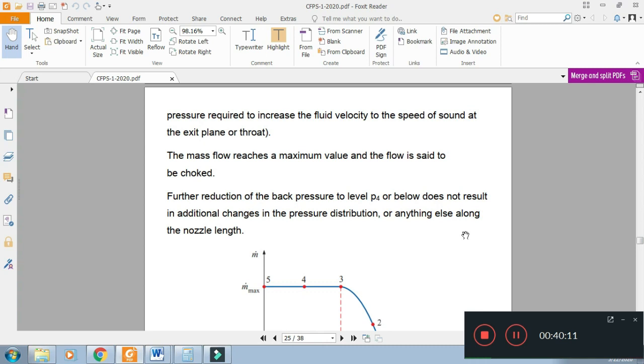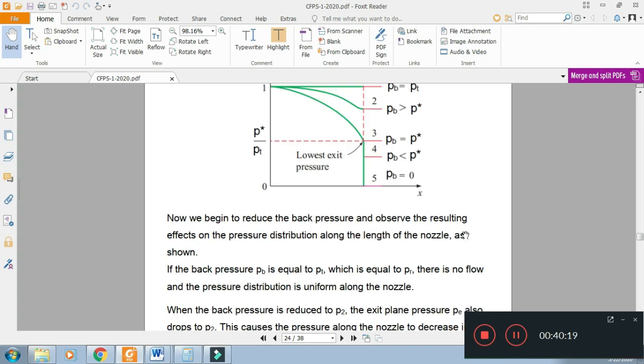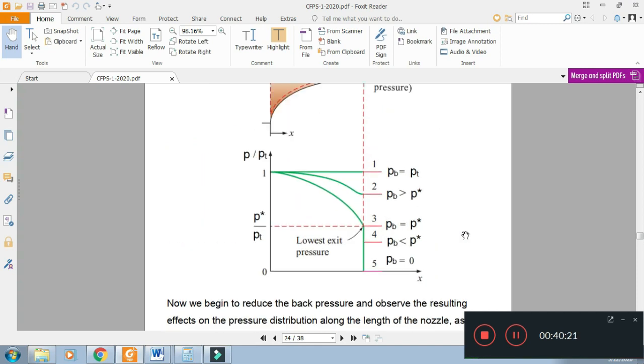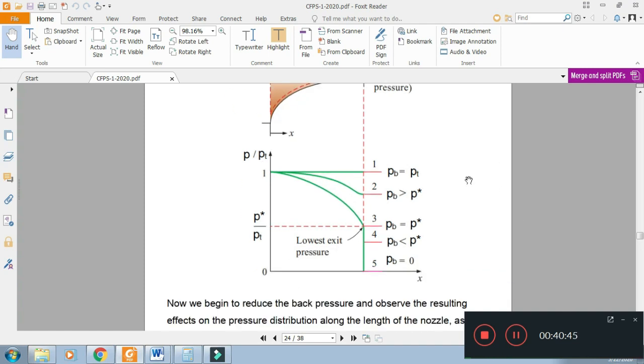The nozzle, or the flow, is termed choked, and there is no change in the fluid properties within the nozzle. From the previous equations, we know that the maximum Mach number that can be achieved from a converging duct is equal to 1. If the Mach number is less than 1 in the beginning, we can achieve a maximum Mach number equal to 1 from the converging duct.